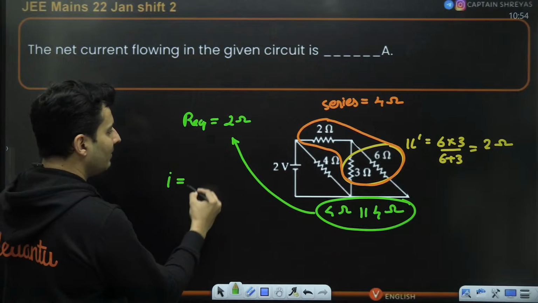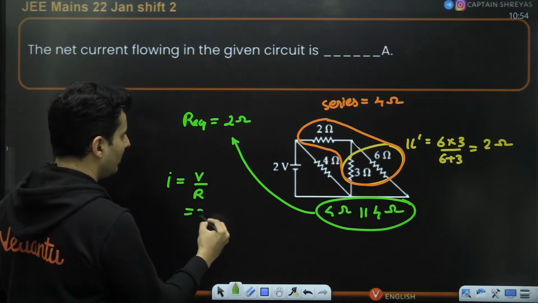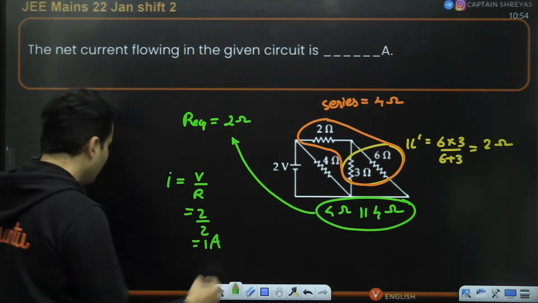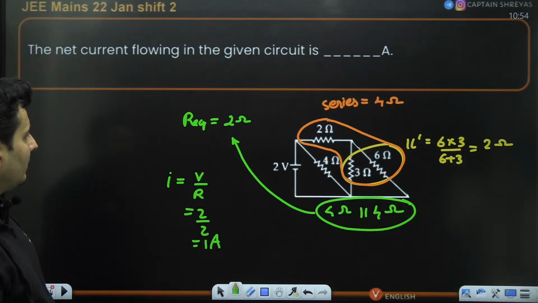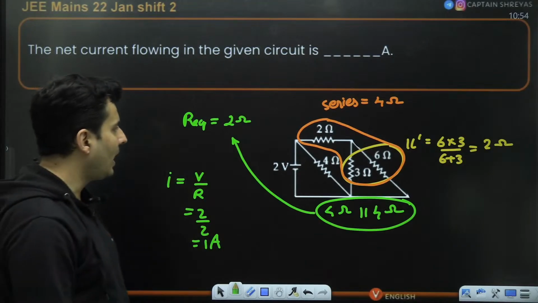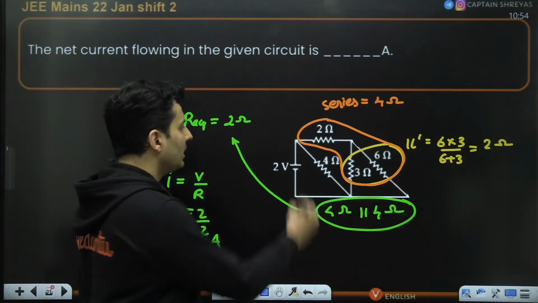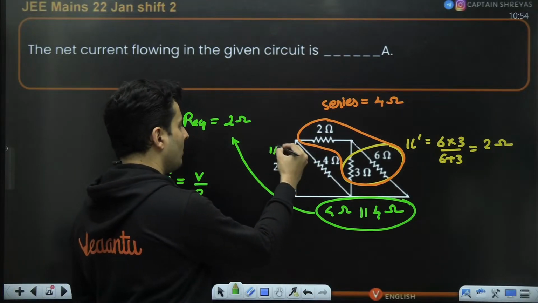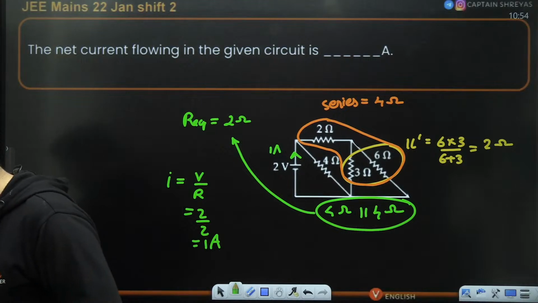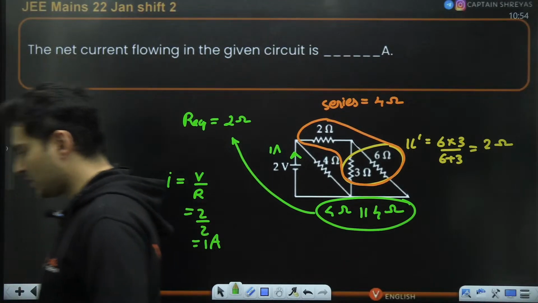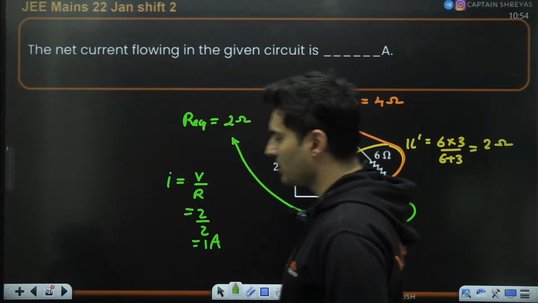So the current will be voltage by resistance. It will be 2 by 2, which is 1 ampere. So 1 ampere will be the answer. For the net current, I think they have given something wrong. It should be 1 ampere over here. Is this absolutely clear, everyone? Yes, perfect. Awesome.